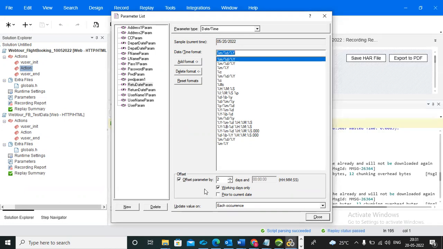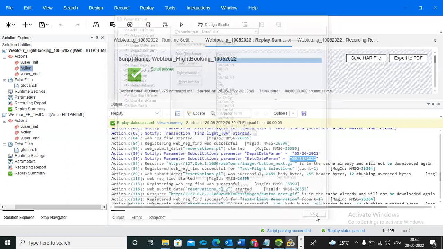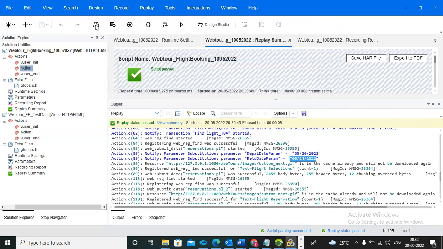So maybe you want the past date. So you need to click on the period to current date. Period to current date means the current date is 20. 2 days means what will happen? 2 days in the past, which date will come? 18. 18 will come. Now we can see whether it will come 18 or not. We need to check.